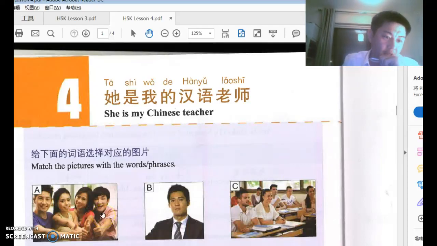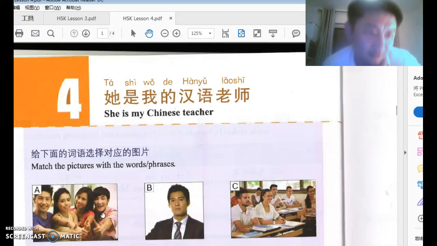Right, now let's take a look at lesson 4. 第四课, right? 第 is an ordinal number, 四 is 4, so the fourth 课, lesson. 第四课. The title is 他是我的汉语老师. 老师 we learn: teacher.